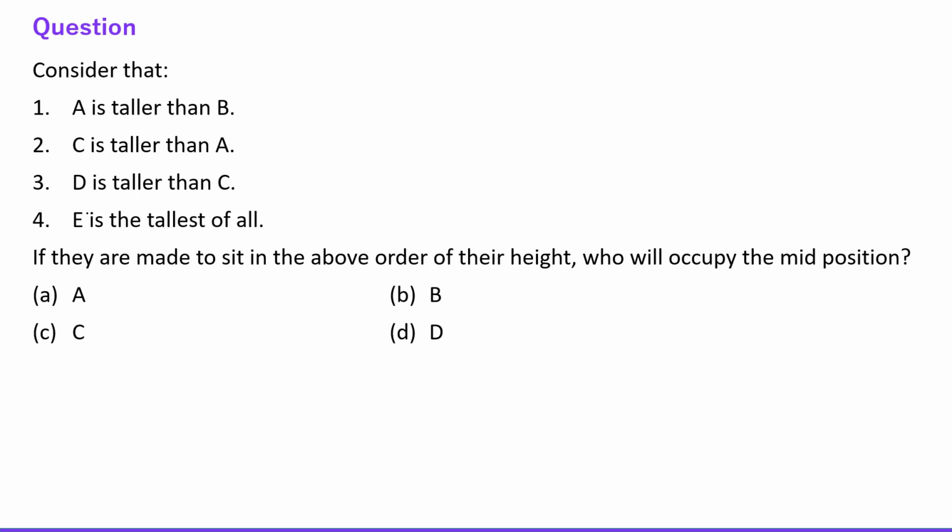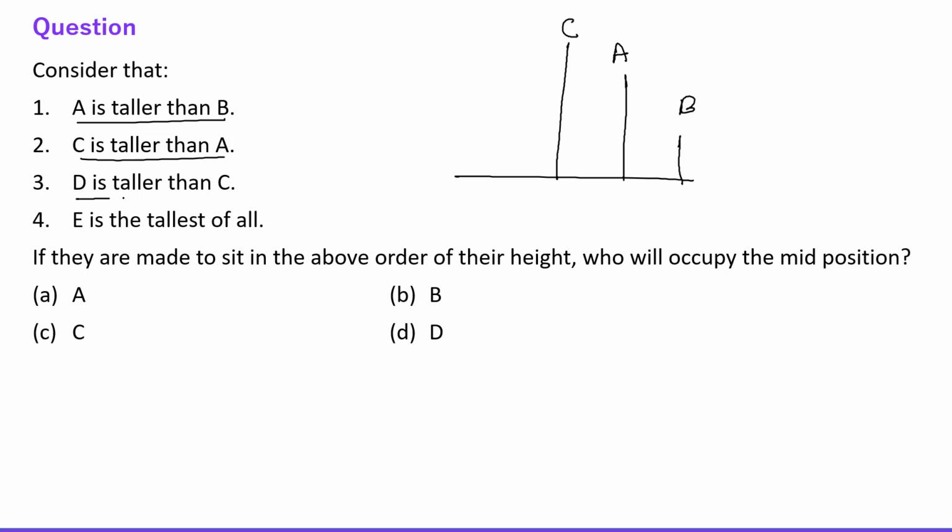Next question says, consider that A is taller than B. This is B and this is, let's say, A. Second, C is taller than A. D is taller than C. The next one, E is the tallest of all. This is E. E is the tallest of all.